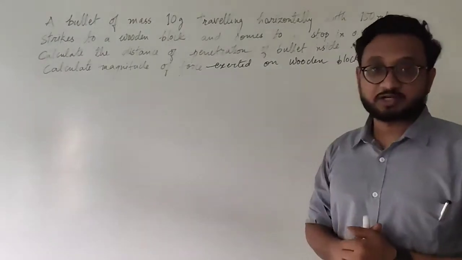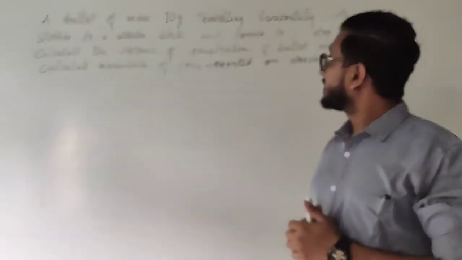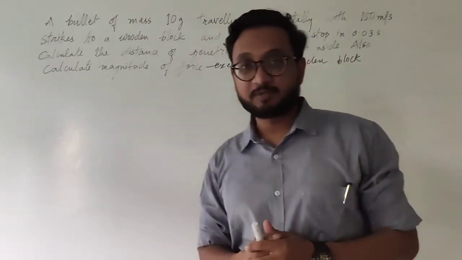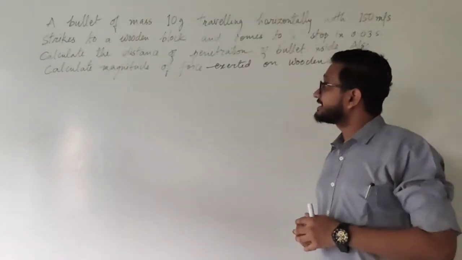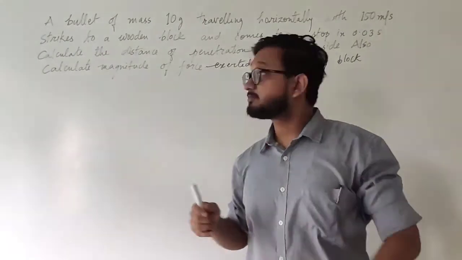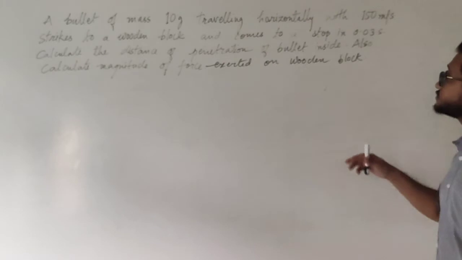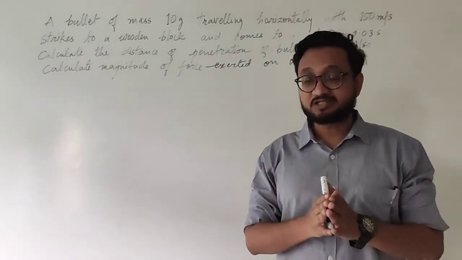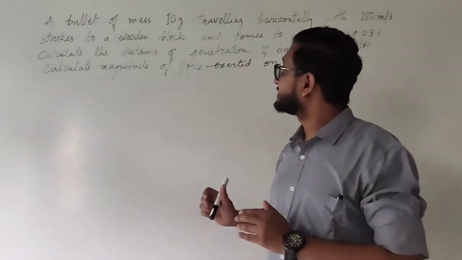Okay, students. So the next question is, a bullet of mass 10 grams traveling horizontally with a speed of 150 meters per second strikes a wooden block. So the bullet is moving and it is striking a wooden block and comes to a stop in 0.03 seconds. So it just stops in 0.03 seconds.